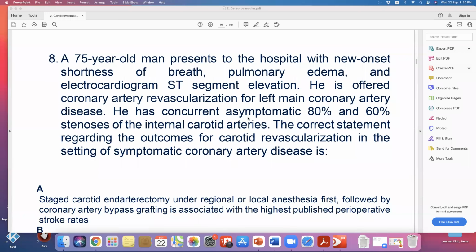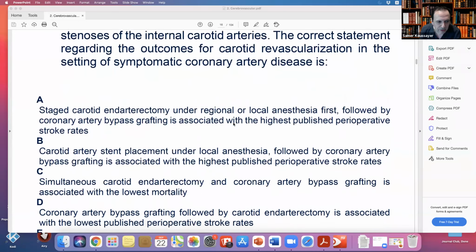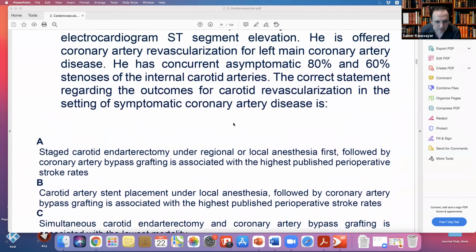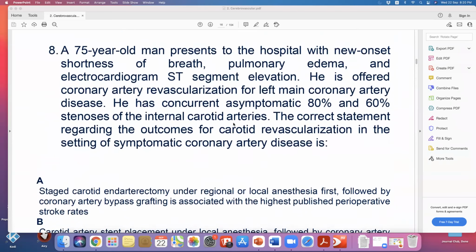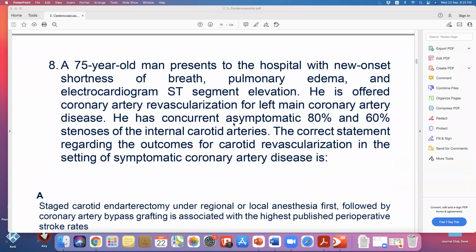What do you think? Yes, I agree with you 100%. But when I was reading the questions, here are the answers, you know, I know this is not what they want, but I agree with you 100%. The reason why I didn't talk. No, we are discussing the question, not the answers now. I'm discussing only the question. What are the key points of this question?